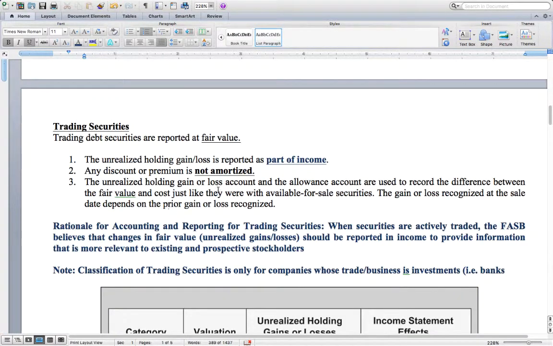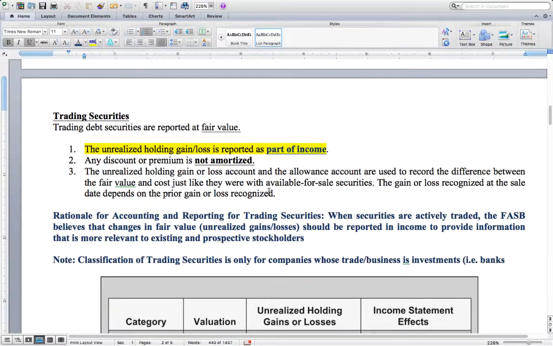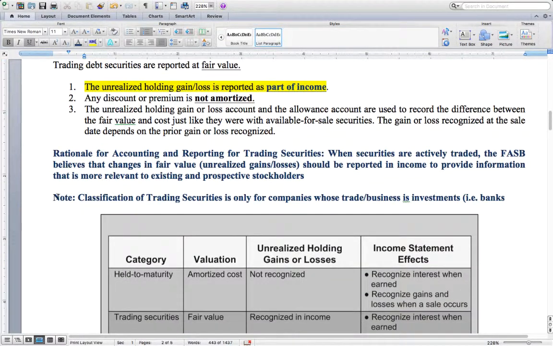Under trading securities, the main difference between trading securities and available for sale is that the unrealized gains and losses are reported as part of income, whereas for available for sale, unrealized gains and losses are in other comprehensive income. The realized gains and losses are reflected in income, but for trading securities, all gains and losses, unrealized or realized, are part of income. Remember, trading securities are only for companies whose trade or business is investments.